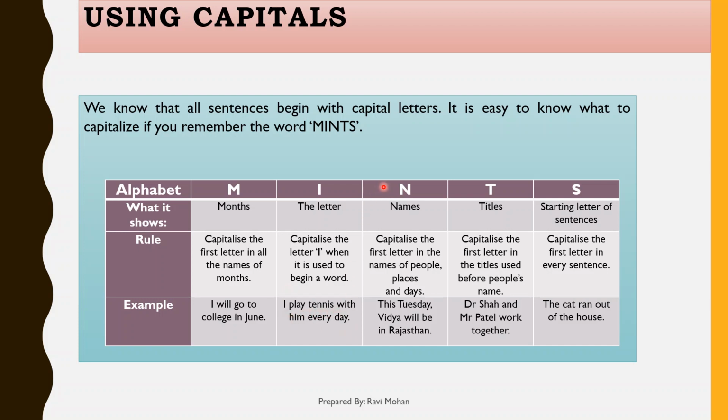Next is N. N stands for names. Capitalize the first letter in the names of people, places and days. It means whenever we write the name of a person, place or a day, its first character is in capital form. For example, this Tuesday Vidya will be in Rajasthan. Here Tuesday is a day's name and its T is in capital form, then V is in capital form, then R in capital form.